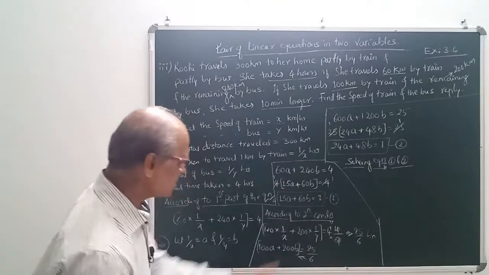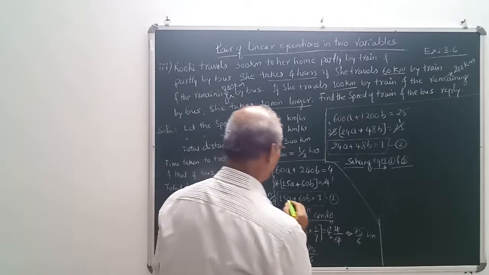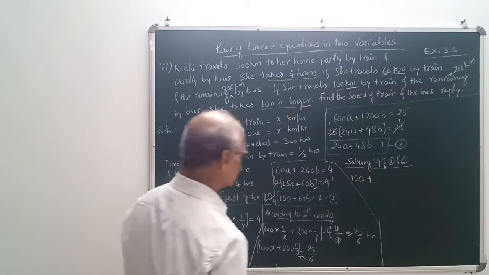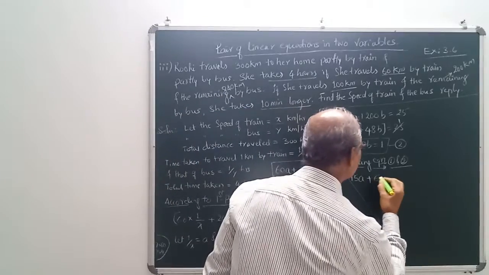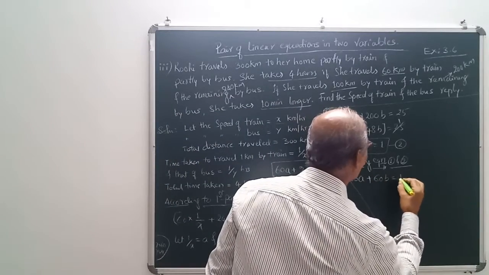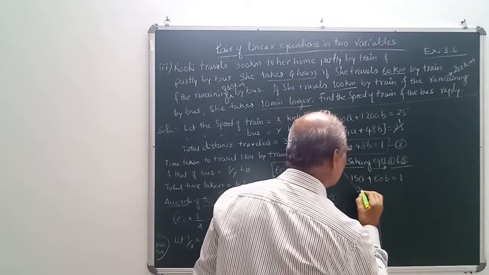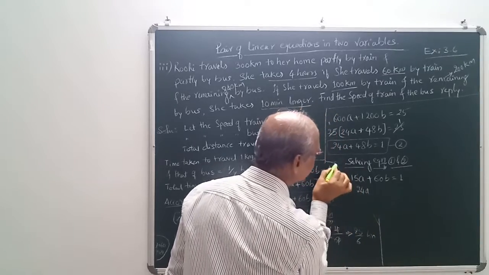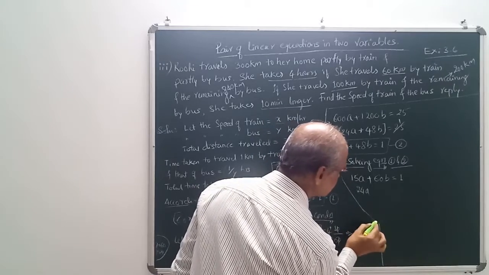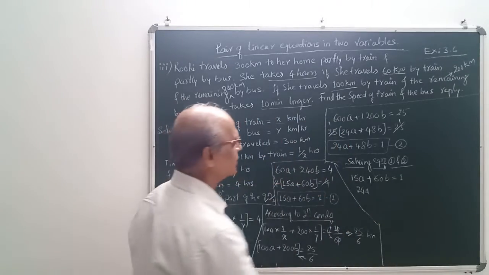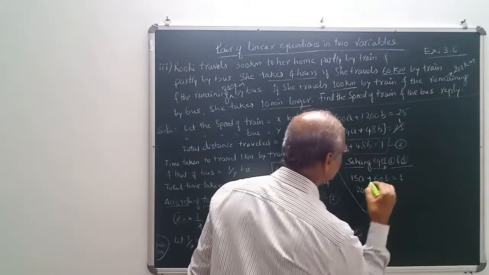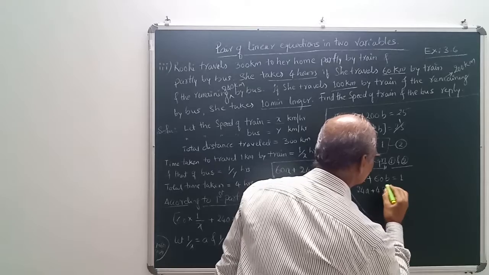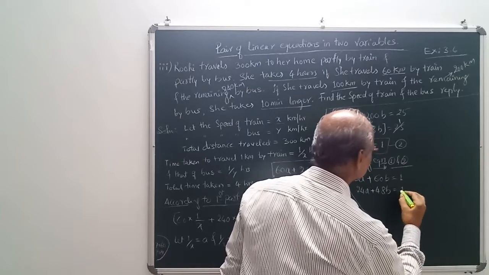So what is equation number 1? 15a plus 60b is equal to 1. Equation 2 is 24a. Again see, this line is coming obstructing me. I'll rub this and do this like this. Nice design, isn't it? Okay, fine. So 24a plus, what is equation 2 here? 48b is equal to again 1, right?